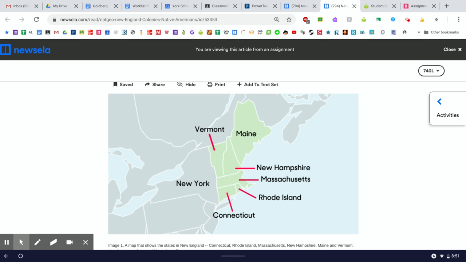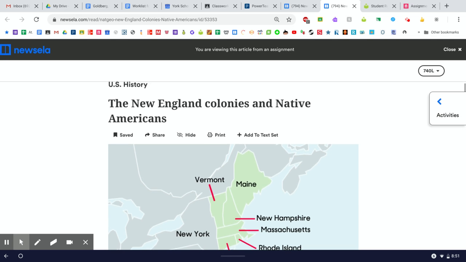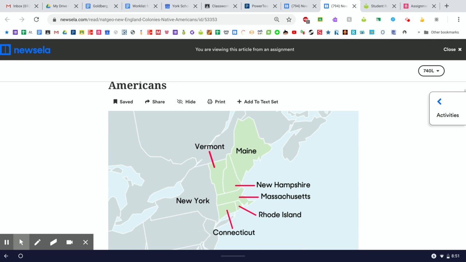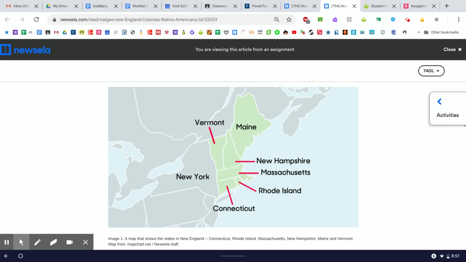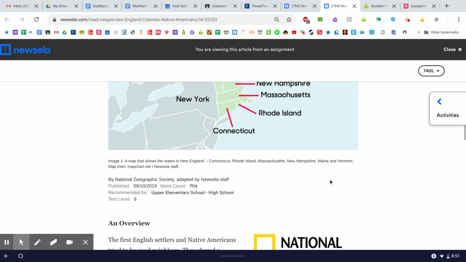All right, and so here we see, to begin the article, a map. Now the title says the New England Colonies, but what we see here looks like to be a map of the states of New England, because Maine wasn't a colony, it was part of Massachusetts, and because New York isn't part of New England. So let's see what it says. It says a map that shows the states in New England: Connecticut, Rhode Island, Massachusetts, New Hampshire, Maine, and Vermont.